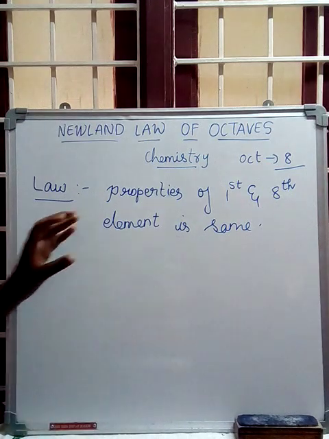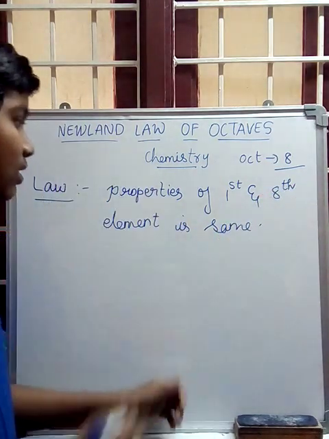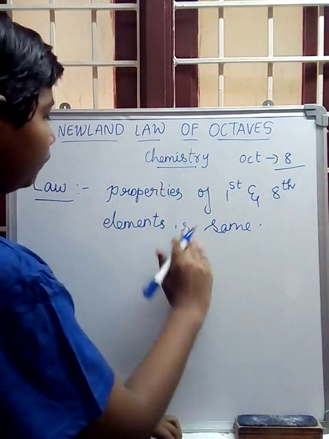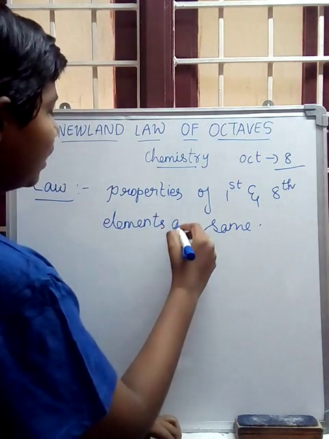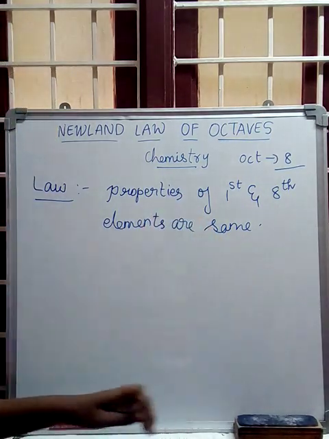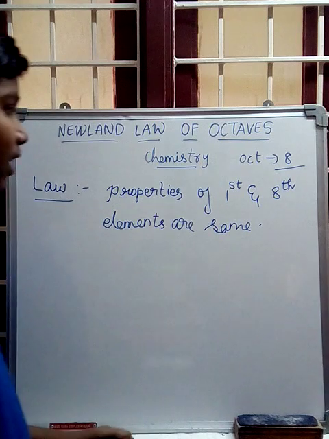He proposed that the properties of the first and eighth elements are the same, excluding the noble gases or inert gases.